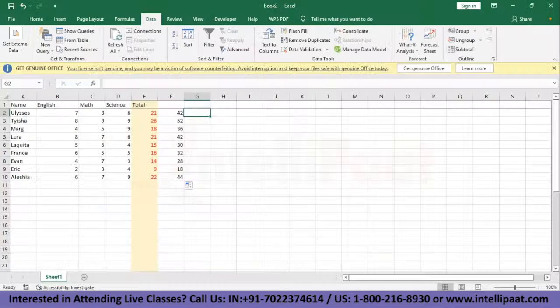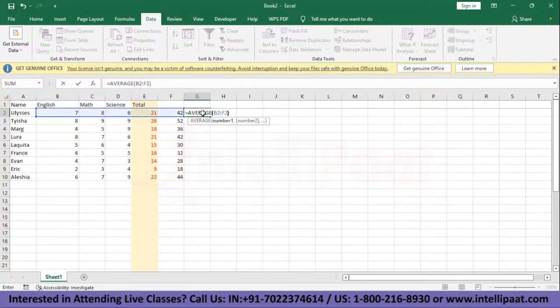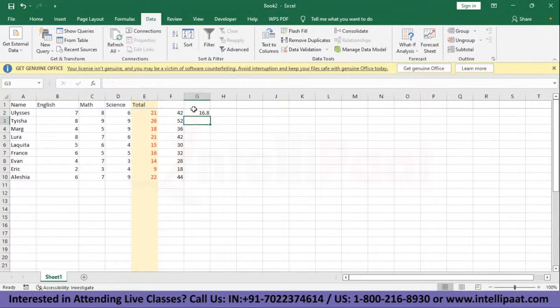So all these functions and their syntaxes are very similar. Those functions perform different things, but they have the same syntax. Let's say we need to perform average. We'll just put equals, type AVERAGE, and I want the average from B2 to F2. So B2 colon F2 and closing bracket, enter. There we have it. And just like that, we have the average of all these numbers.